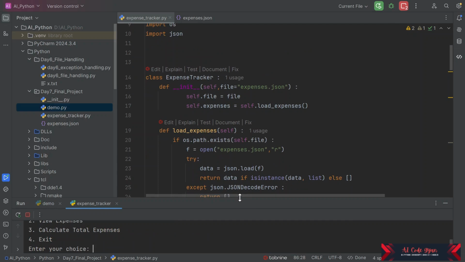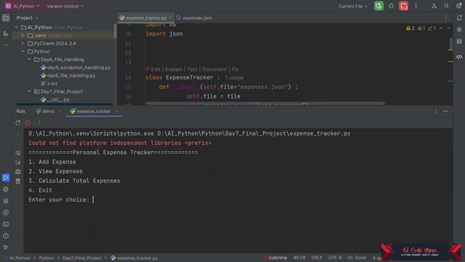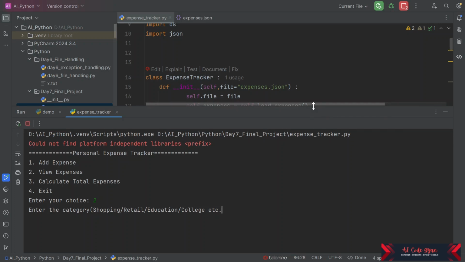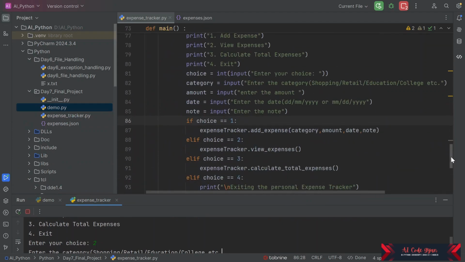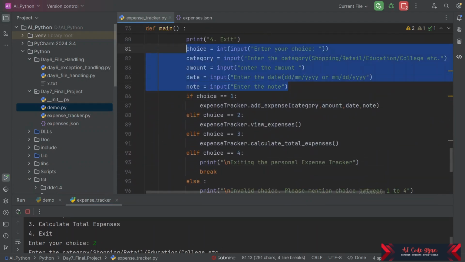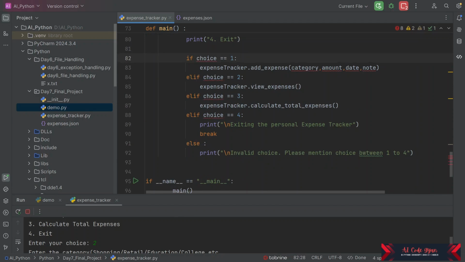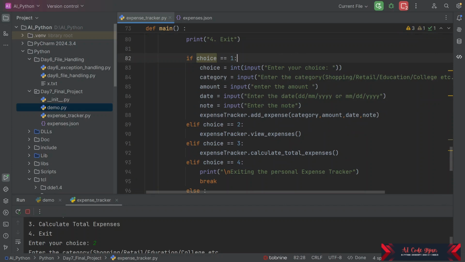Yeah, so we can see there are 4 choices it is asking for as we have given. So it is correctly working. Congrats, and let us start. So now suppose we enter choice 2 here. So now again there is some issue here. Yeah, we have again made some mistake, and let us correct that. We have wrongly put these inputs inside the main function. We are going to put them only when we have choice 1.